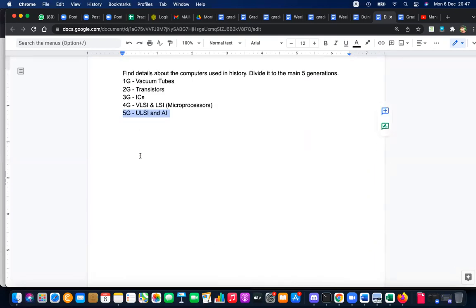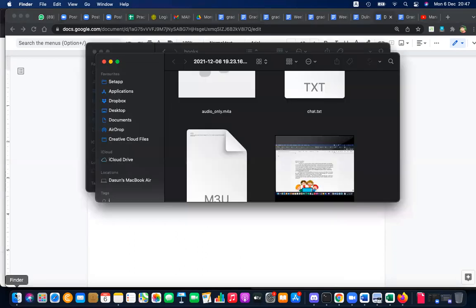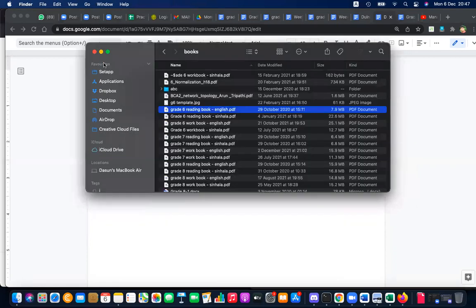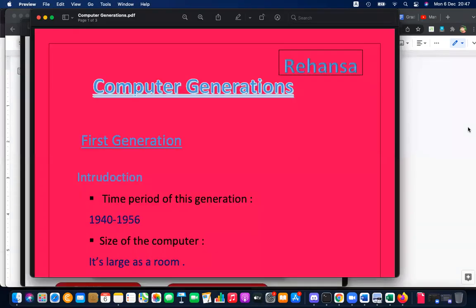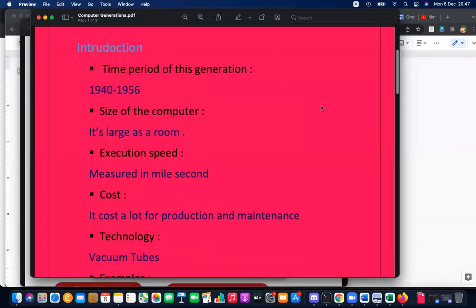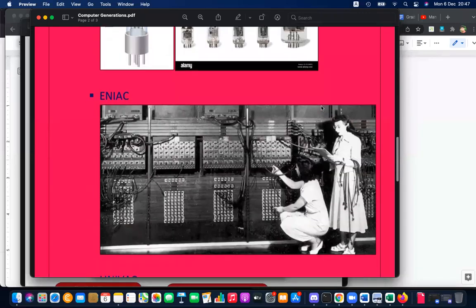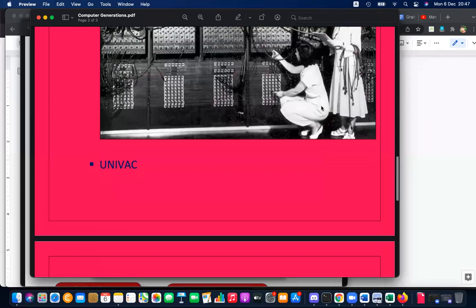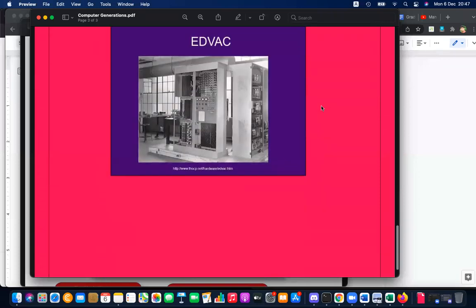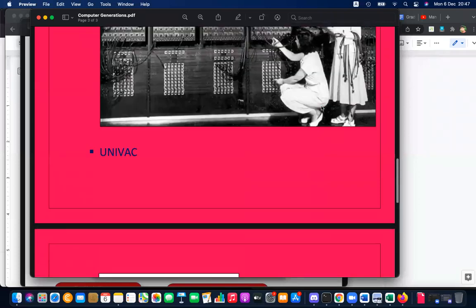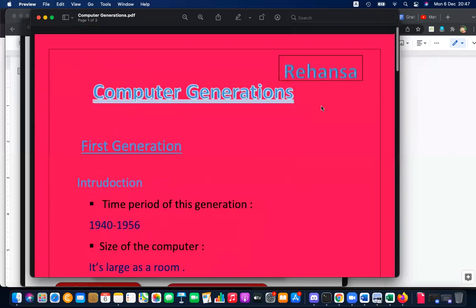Today, actually, we have to learn about the generations, but before learning that, we need to study about each of these generations, generation 1, generation 2. I think you have already done some exercise. Someone has sent, this is Rehansa, and she has sent about the first generation. And the technology is good, right? So she has studied about the first generation.